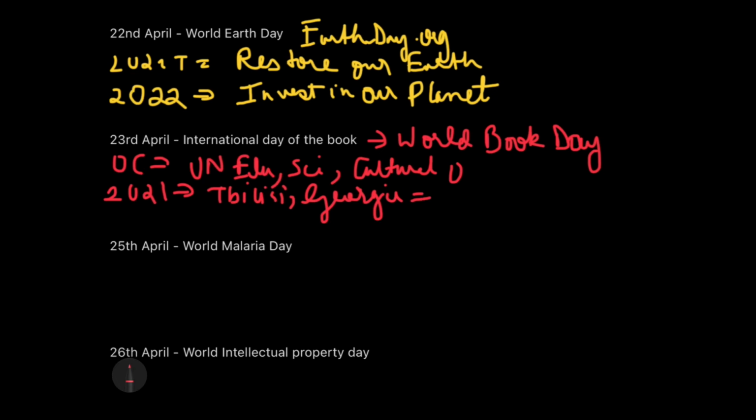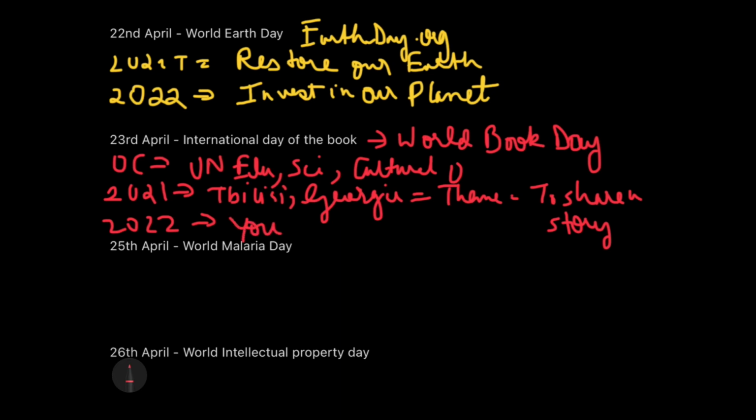And next thing which you need to remember is the theme, and theme was to share a story. And if you want to know about 2022 theme, then 2022 की theme for the World Book Day is going to be You Are a Reader. That's very important. You need to read, you know. You are a reader. So that would be the theme of 2022.